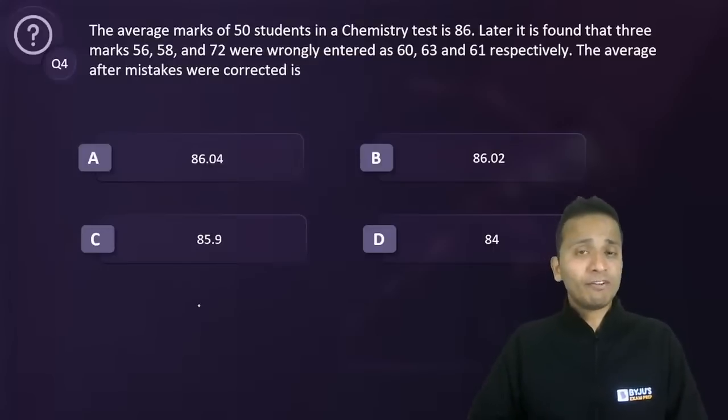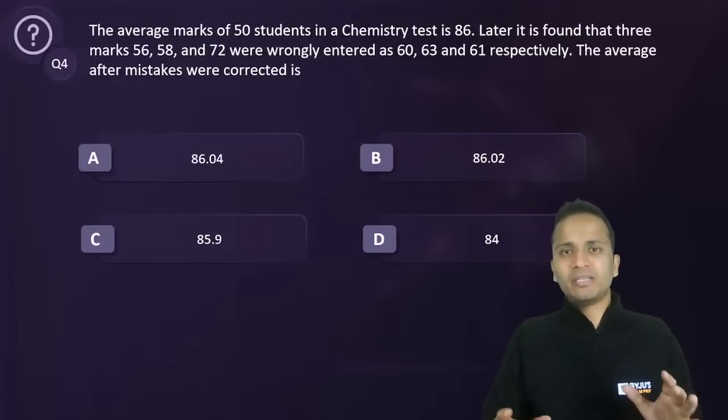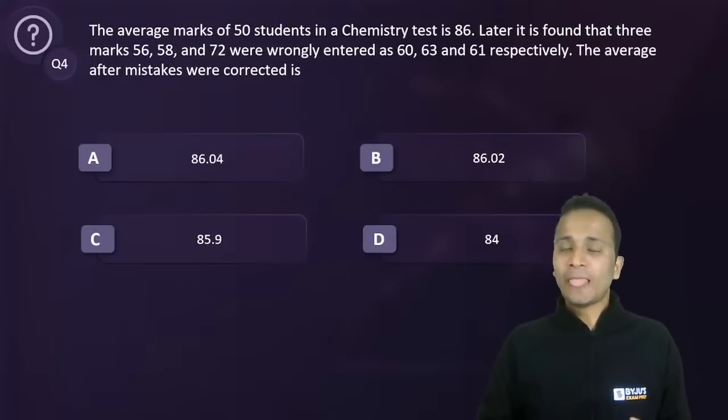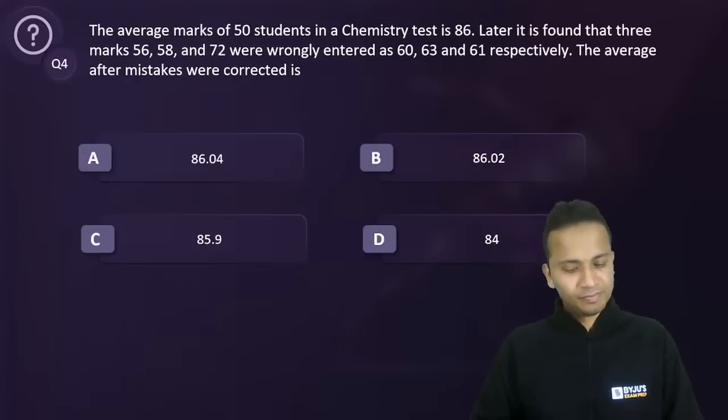Now I'll give you a wonderful trick to solve this question. Okay? Now this method is called the deviation method. The name is not very important, but the method is important. Okay? And this method actually saves a lot of time. All right. So